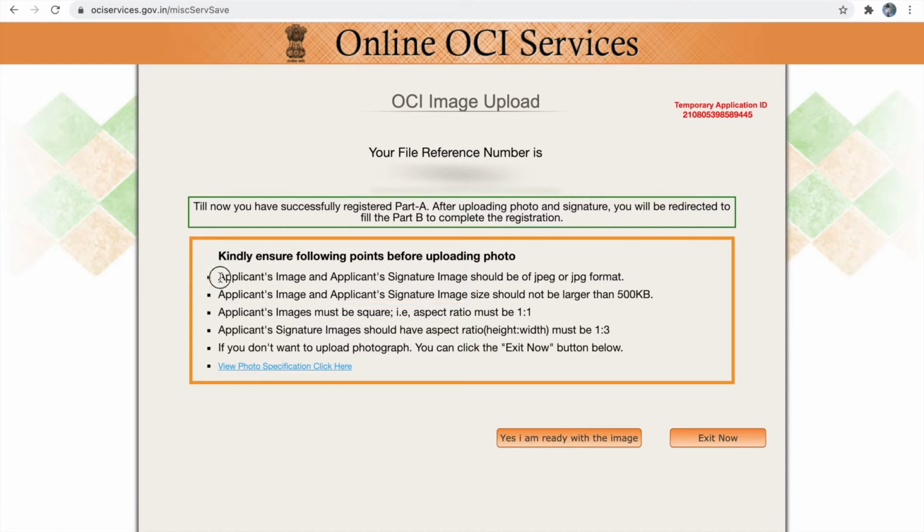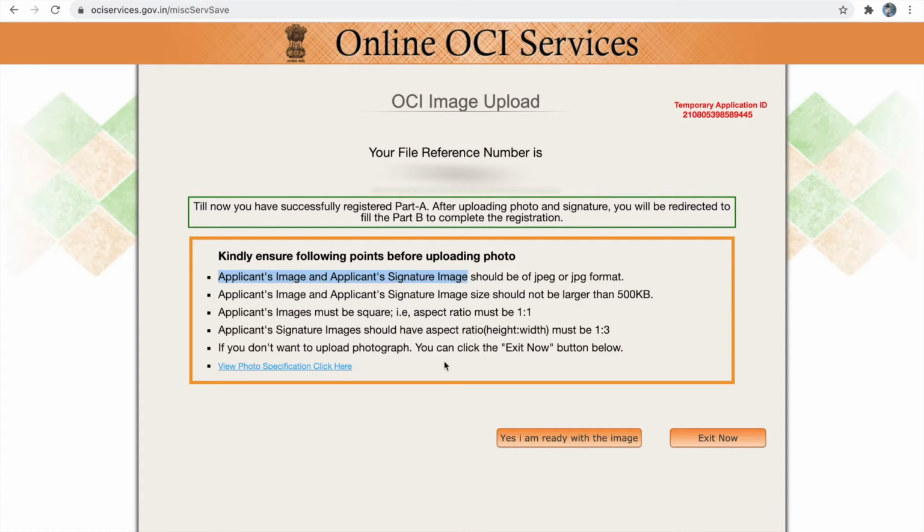Next we have to upload the applicant's image and the applicant's signature image. So please be ready with both. Both your images should be in JPEG or JPG format, less than 500 KB in size, and your signature image should be in 1:3 ratio. Passport image should be in 1:1 ratio. I have already made a separate video on how to edit your applicant's image and signature image. I'll provide the link for that video in the description below. Please refer to that video.